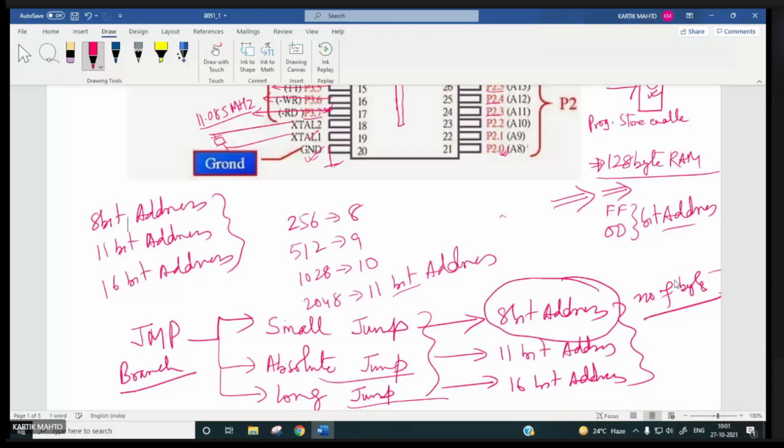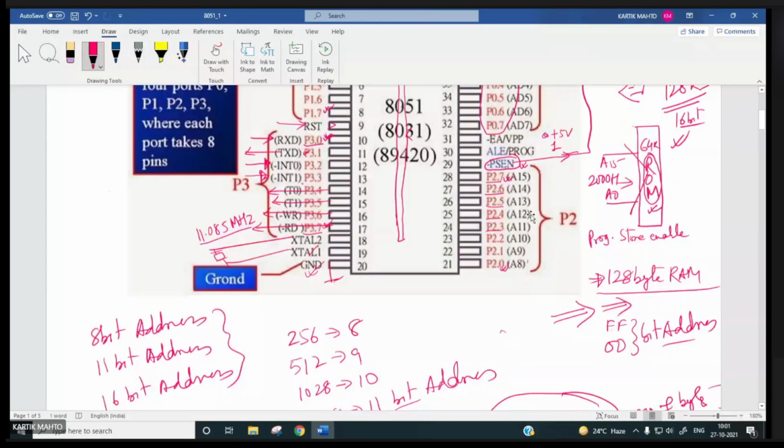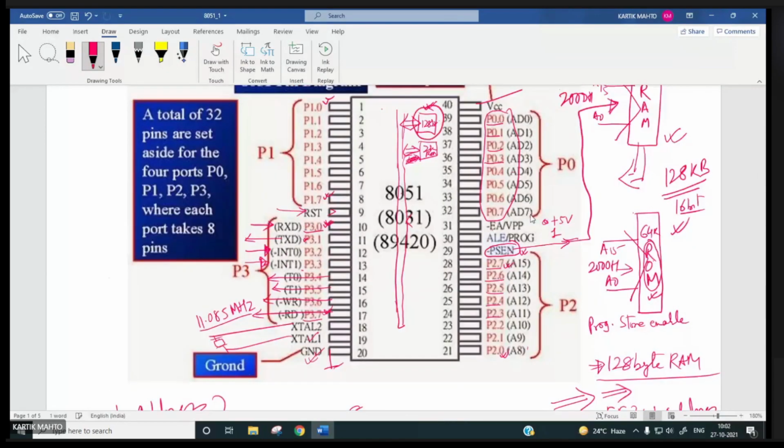So in that case, jump will be inside this 128-byte RAM only. Right? Microcontroller program counter will branch in this area only.